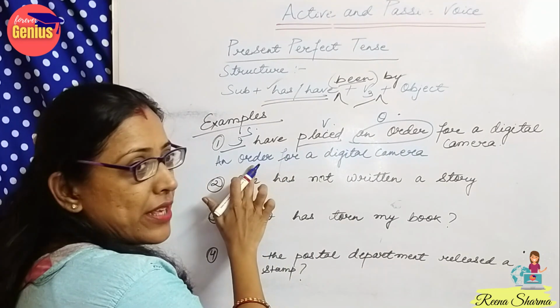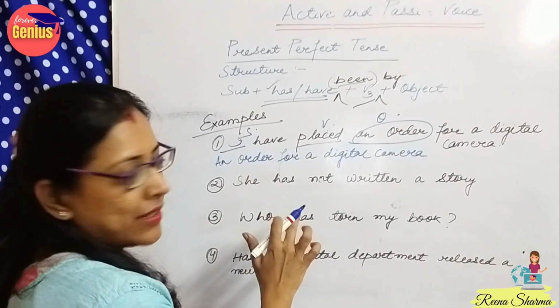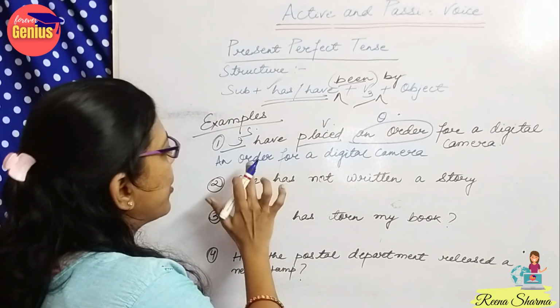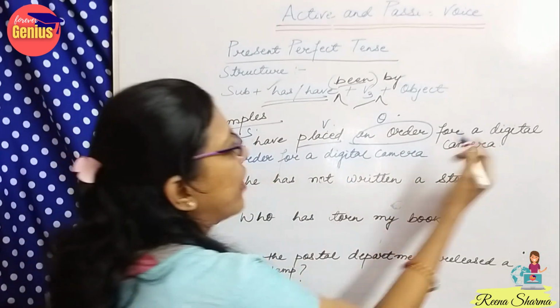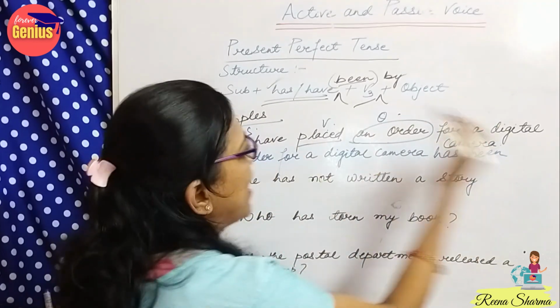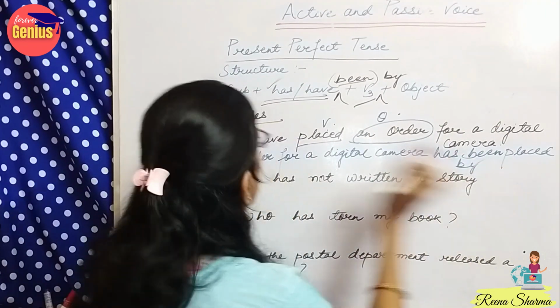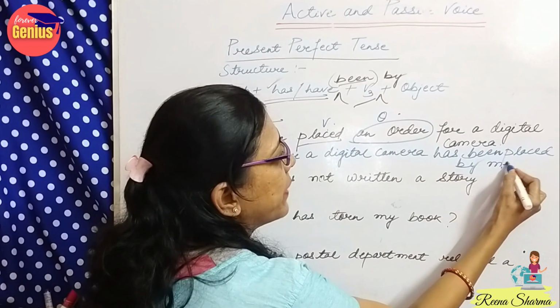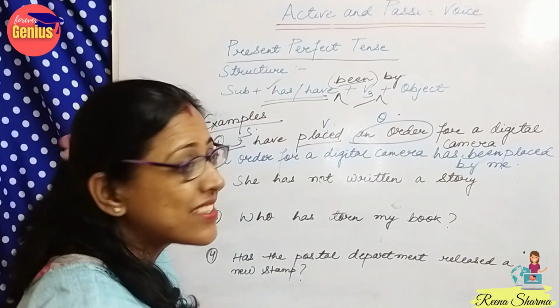Is it a single order or more than one? So I will use has because it is single. So an order for a digital camera has been placed by, I will become me. Isn't it very, very easy?